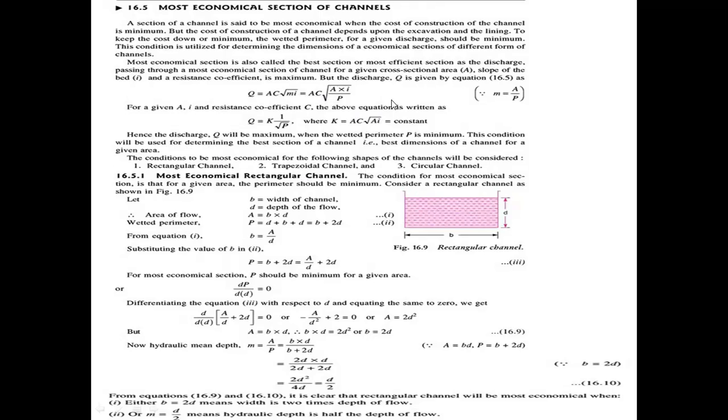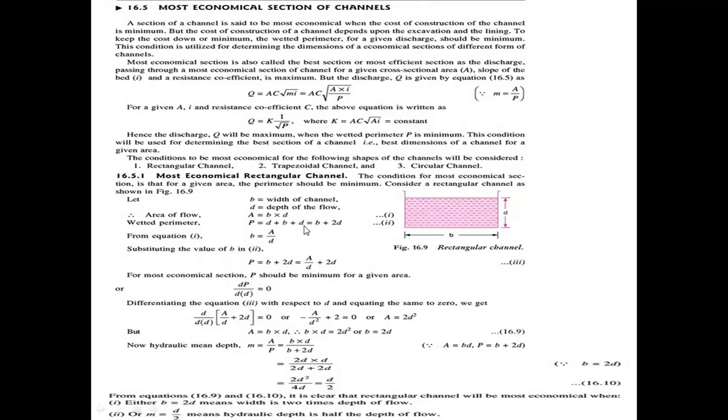Mainly the conditions followed are that the discharge Q will be maximum and the wetted perimeter is minimum. When the wetted perimeter is minimum, the discharge automatically goes to the maximum.